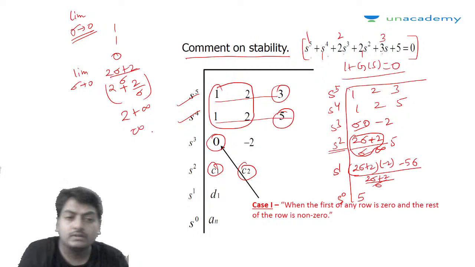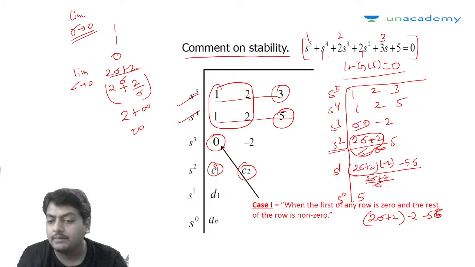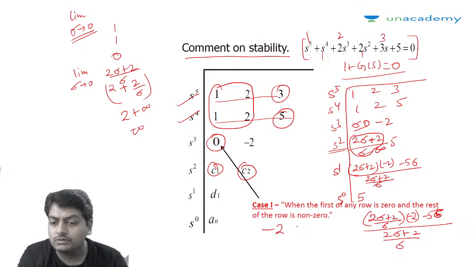Then 2 sigma plus 2, let's check the sign of this particular element. 2 sigma plus 2 into minus 2 minus 5 sigma, and divide by this entire arrangement, 2 sigma plus 2 divided by sigma. If I divide this, then only minus 2 is going to remain present. Then here it is minus 5 sigma divided by 2 sigma plus 2 divided by sigma.